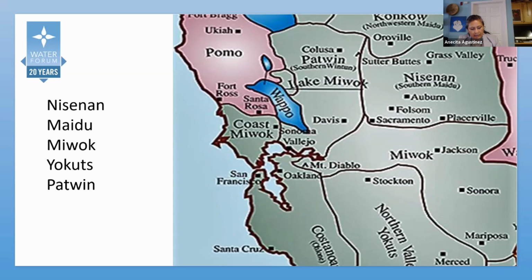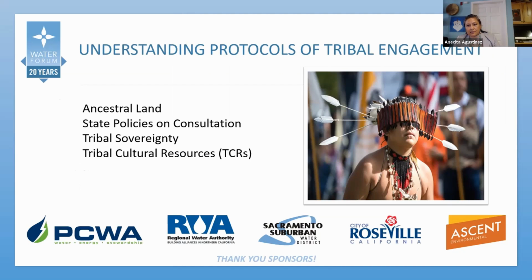They are the original inhabitants who encompass the watershed, and they also continue to utilize the land today. The ancestral footprint of the American River watershed can be further traced up to the mouth of the watershed, which will take you into the northern Sierra area, bringing us into the traditional homelands of the Mountain Maidu, the Sierra Miwoks, and the Washoe people.